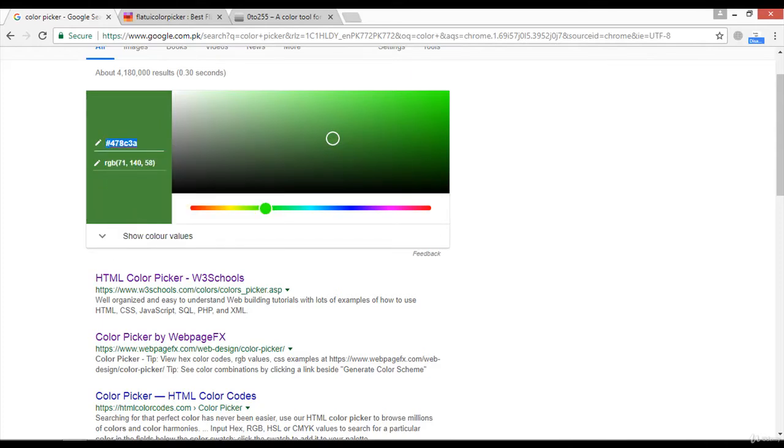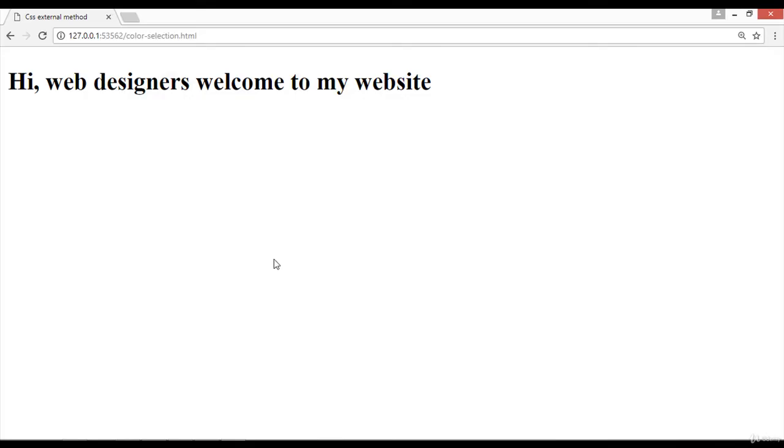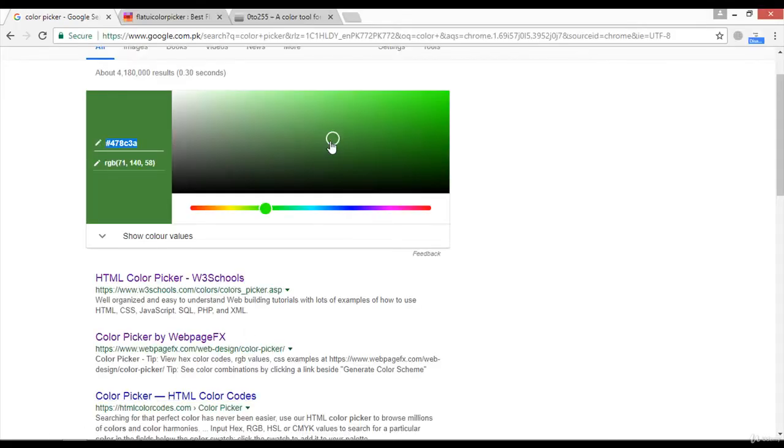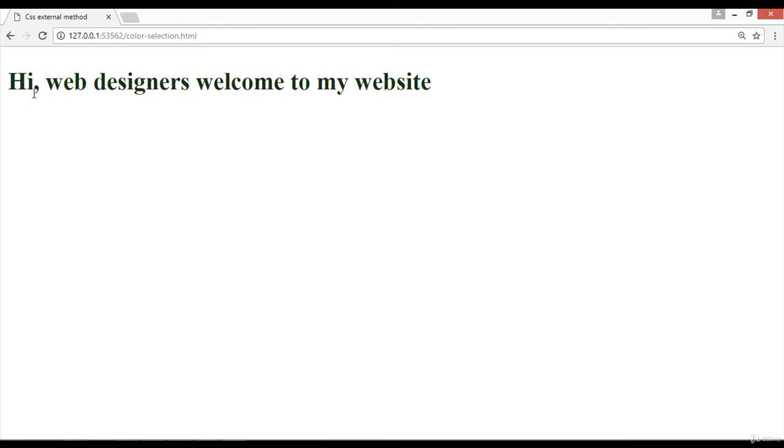Copy the code and go to your code editor. Select the heading 2 and the color property, and paste the code here. Now save, go to your browser and refresh. Now you can see we have a lighter green color here. If you want a darker color, you can select it from here. Copy the code, paste it inside your code editor just here, and save. Now you can see the preview: we have a darker green color.